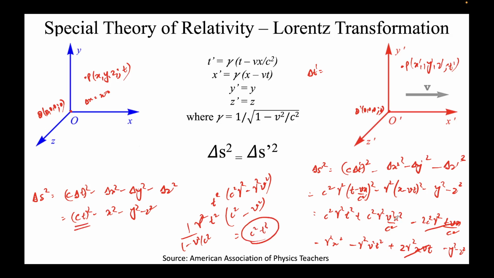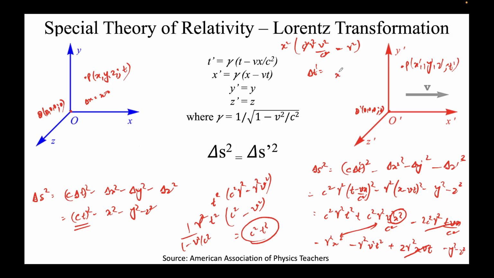Similarly, if you try to obtain the coefficient for x squared, it will come out to be minus 1, because this term plus this term, if you do the mathematics, will come out to be exactly minus 1. I'll do that. If I take x squared common, it will be c squared gamma squared v squared over c squared minus gamma squared. C squared gets cancelled.